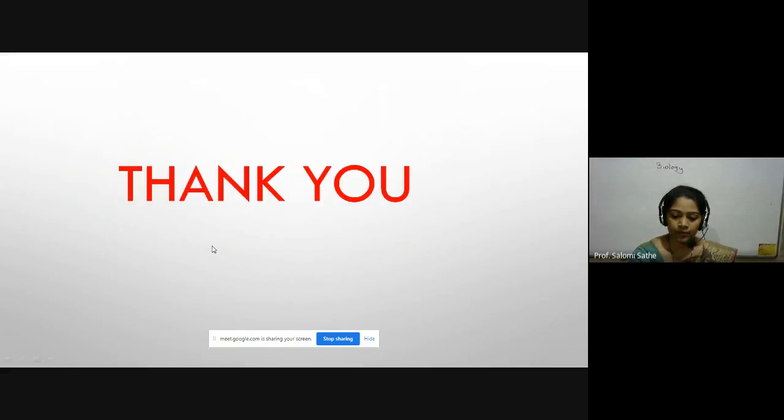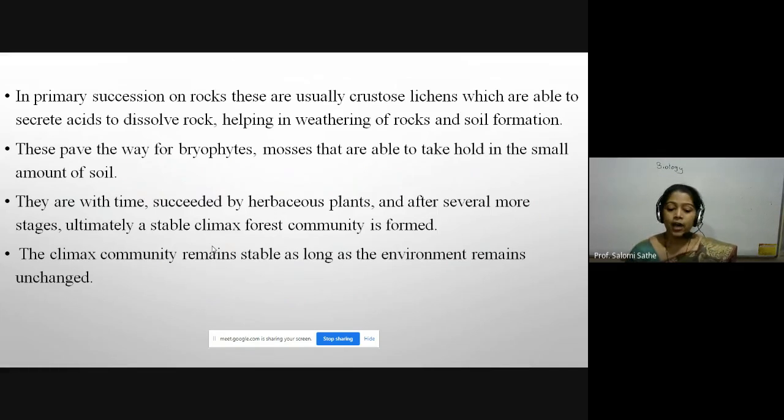They are with time succeeded by herbaceous plants, and after several more stages, ultimately a stable climax forest community is formed. The climax community remains stable as long as the environment remains unchanged. One very important line: the climax community is the last, ultimate stage.